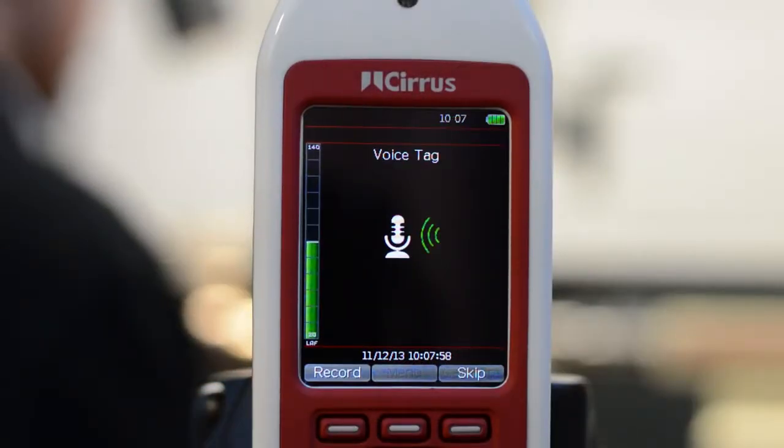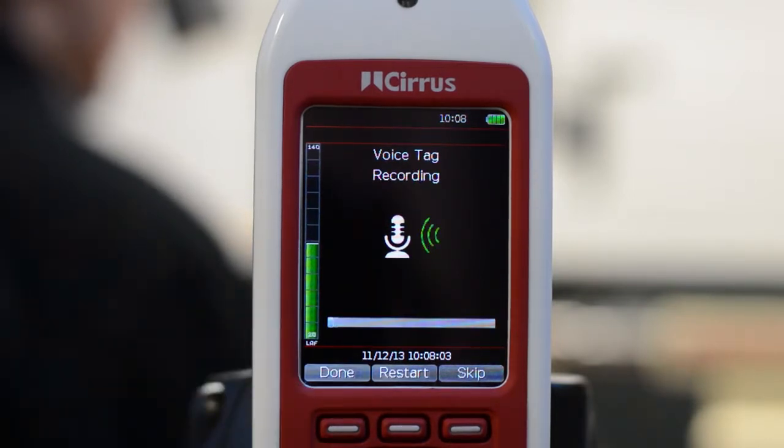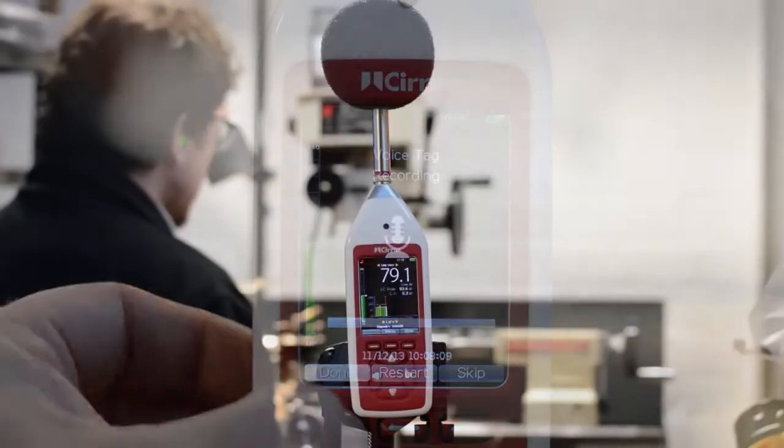You now have the option to record a voice tag of up to 30 seconds duration. To start recording, press the record button or press skip to move on. When you're finished, press the done button and the measurement will start.